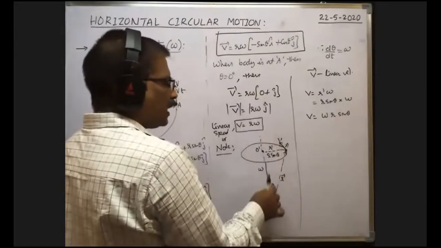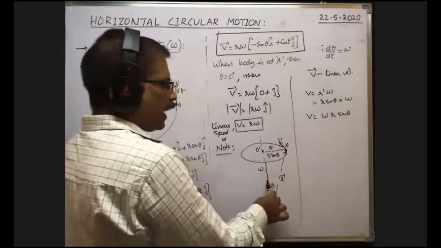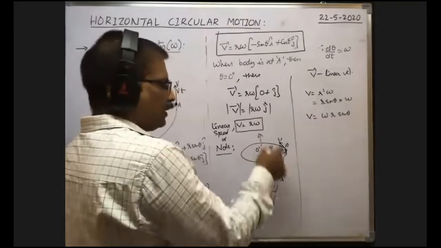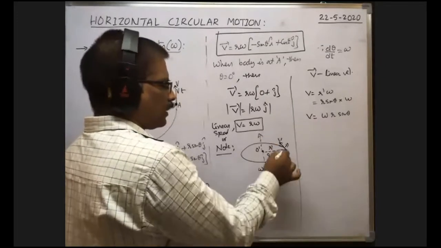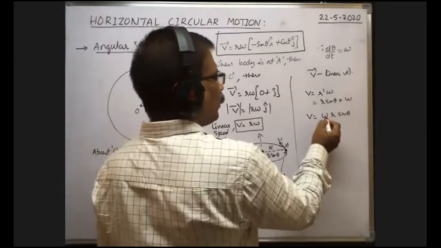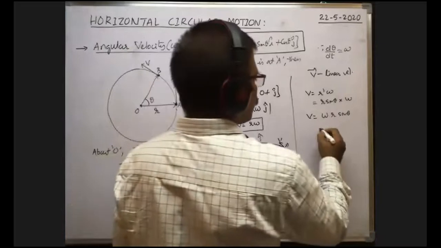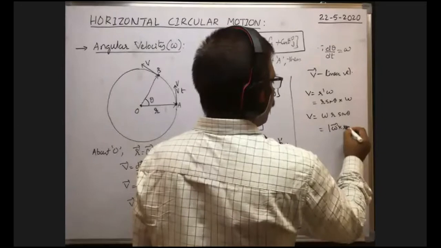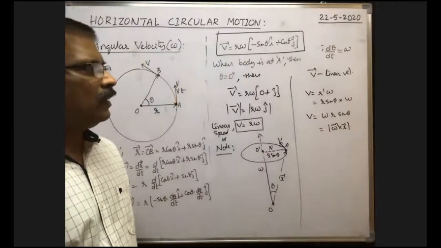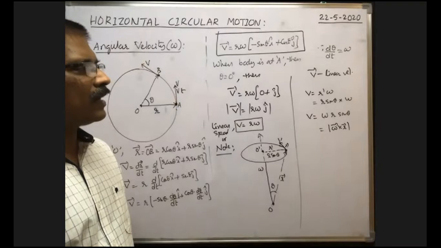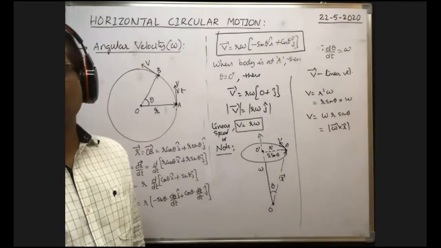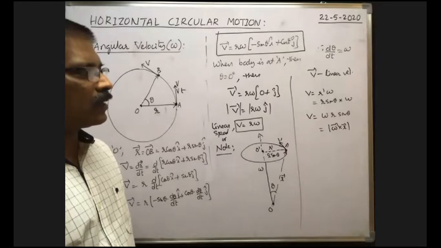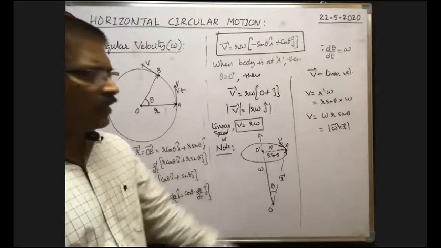So this theta is the angle between omega bar and R bar. Here the angular velocity is in this direction, and theta is the angle between angular velocity and position vector. So theta is the angle between omega and R. That's why this can be written like this. This omega R sin theta can be written as omega bar cross R bar. Is there any difference? If I write omega R sin theta as the modulus of omega bar cross R bar, omega bar cross R bar means it is the cross product or vector product. The modulus of omega bar cross R bar is equal to omega R sin theta only. That's why this can be written like this.